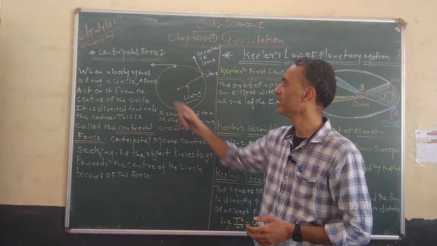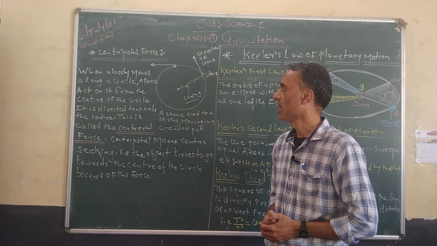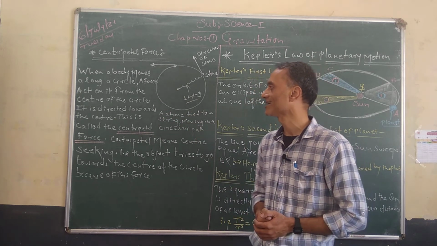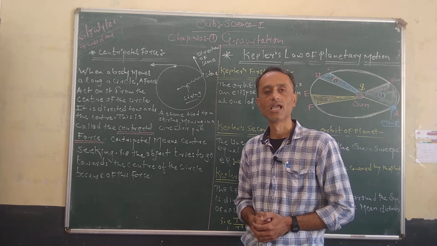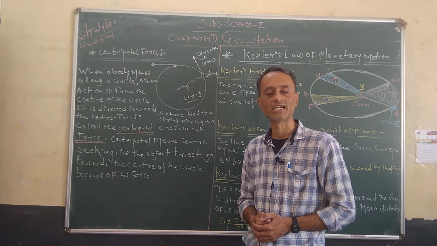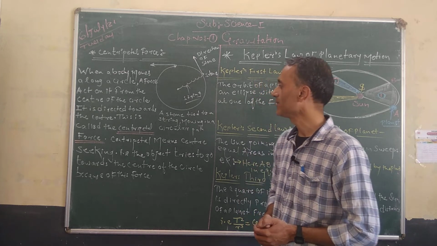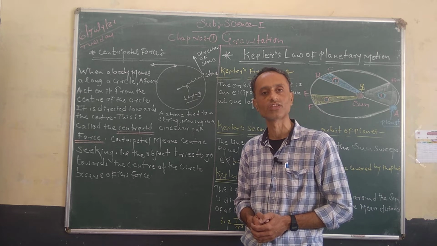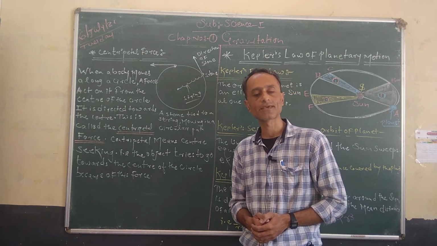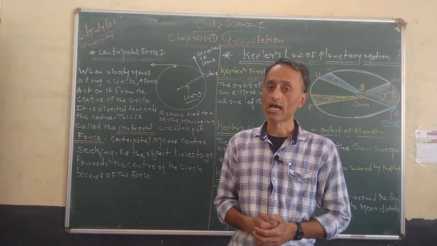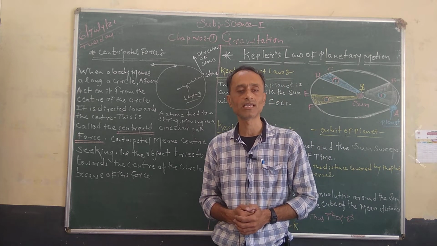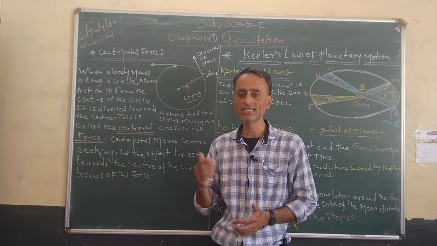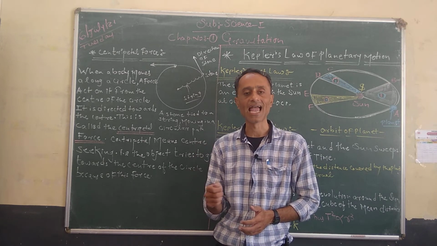When a body moves along a circle, a force acts on it from the center of the circle. It is directed towards the center of the circle, and this force is nothing but the centripetal force. Centripetal means center seeking, that is, the force is directed towards the center of the circle. This concept can be very well understood with the help of a common example, the game that kids play in the villages with the help of a string and a stone.